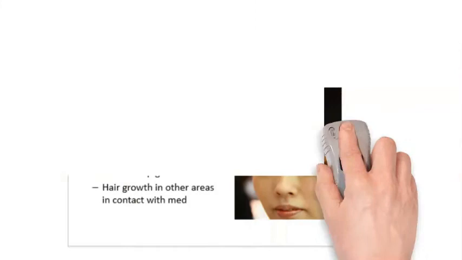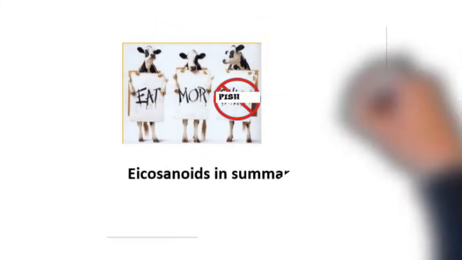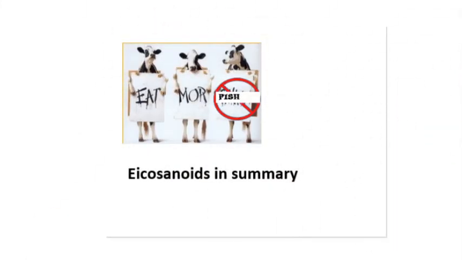Let's summarize what we've said so far about eicosanoids. So with prostaglandins, they're going to cause uterine contraction, cramping, and cervical ripening. You can predict systemic prostaglandins are going to cause GI cramping, diarrhea. They're also going to increase bicarb and mucus secretion to protect against NSAIDs. They cause vasodilation, which can lead to postural hypotension, dizziness, tachycardia, edema, and headache.